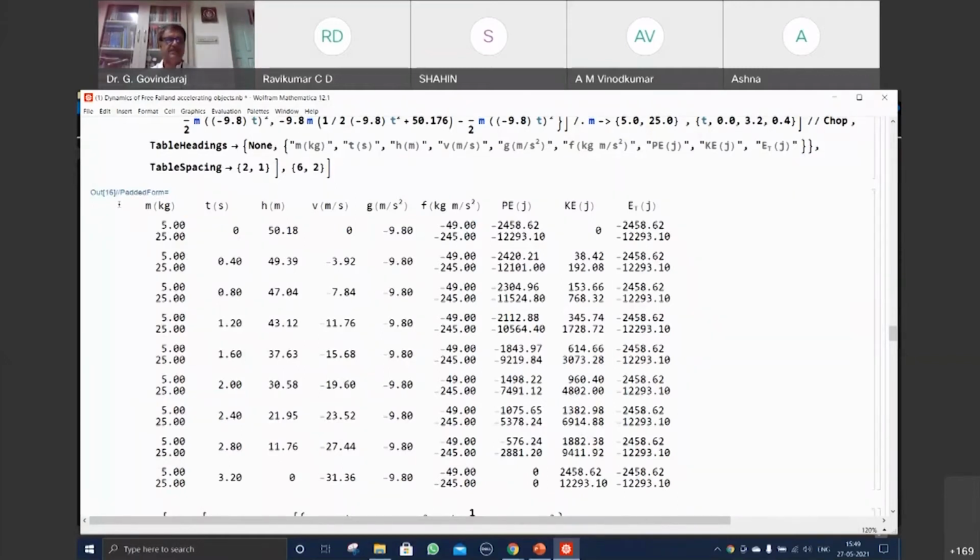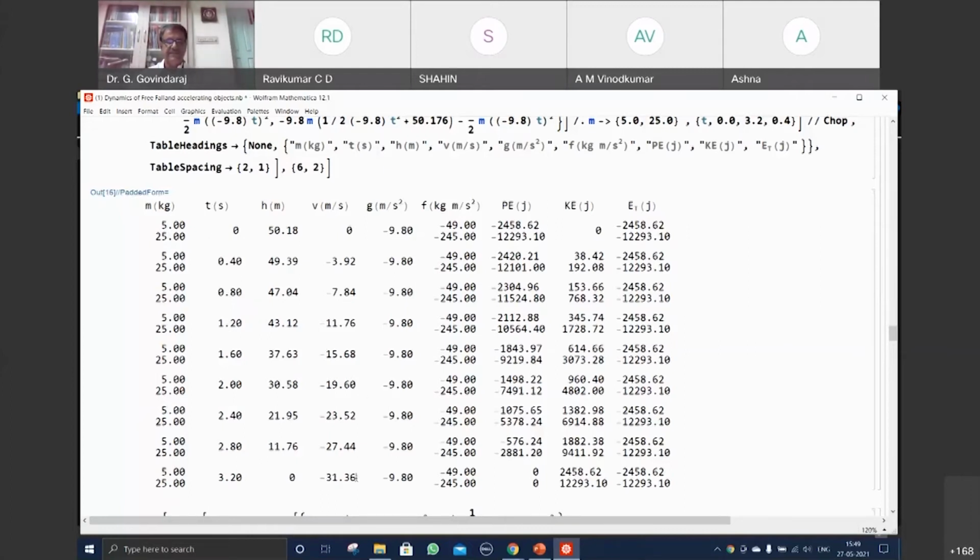So you can see that for 5 or 10 or 100 objects, where you assume that there is no air resistance contribution, the total energy is always conserved. These numbers generated give a good feel for the dynamics taking place with respect to time, all responsible for the gravitational acceleration, the 9.8, which we assume. Of course, there will be very minute changes from place to place. And this is the velocity variation. It starts from 0 velocity and reaches this.